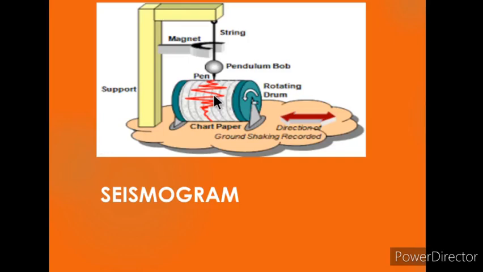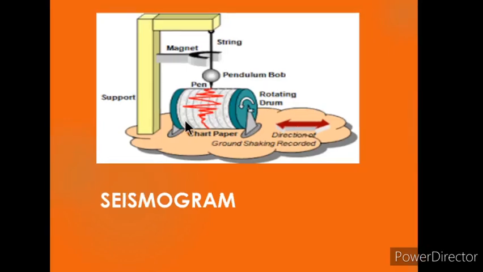This is the diagram of seismogram. Through this instrument, a graph showing movements of seismic waves can be generated. After studying this graph, the magnitude of the earthquake is known. This figure shows a simple seismogram and a seismograph prepared from it. Now, with the help of modern technology, advanced seismograms have been designed. With their help, even microseismic waves can also be measured.